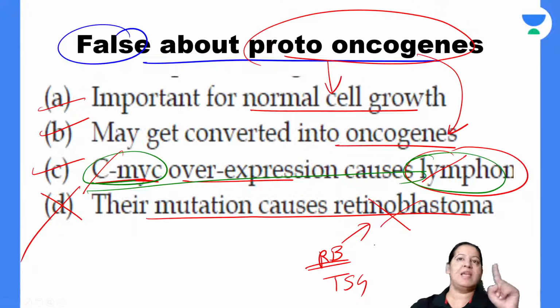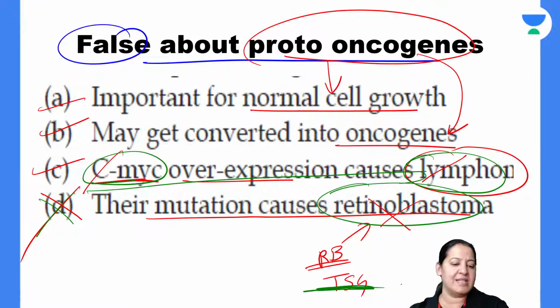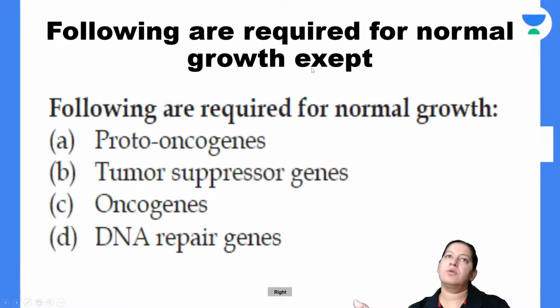The answer is D, because D is incorrect. False is asked. Give me a thumbs up if you got it. Proto-oncogenes do not lead to retinoblastoma. Tumor suppressor genes lead to retinoblastoma. That's why incorrect is D. The question is about proto-oncogene. Have you got it? So the correct answer is D.